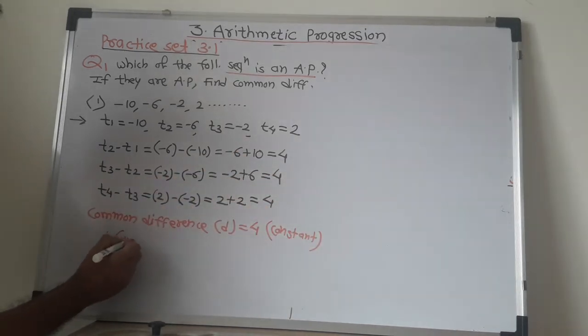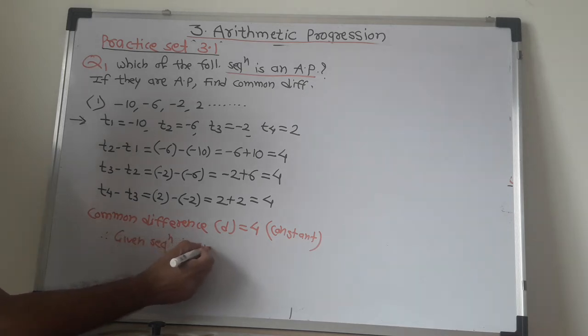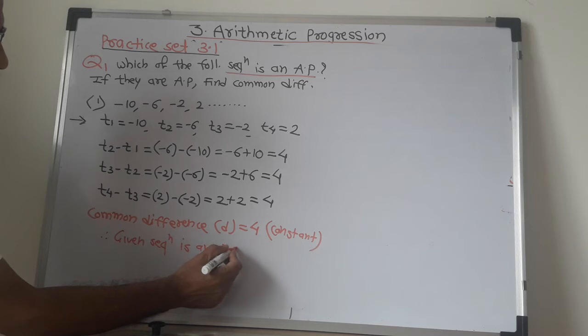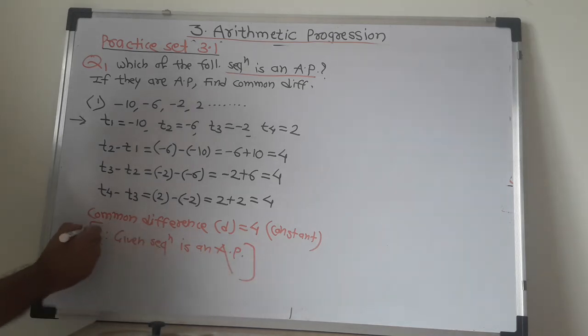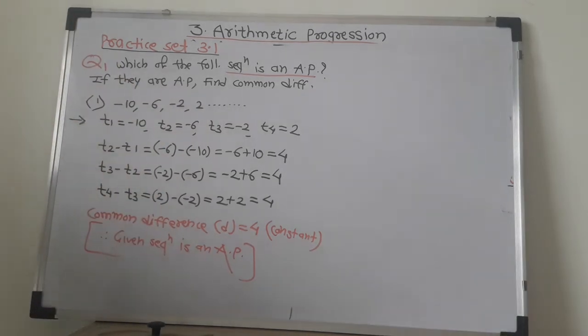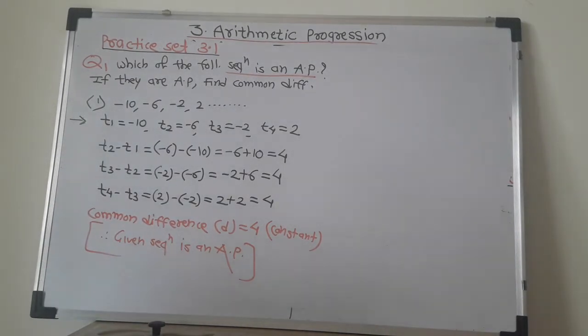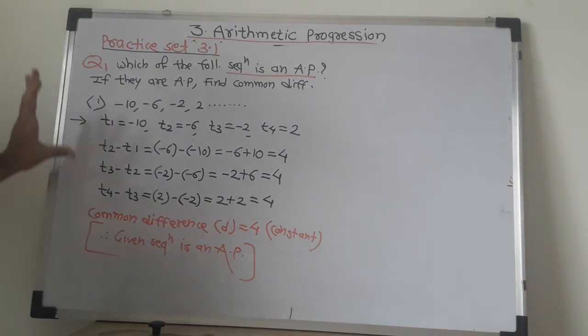Therefore, given sequence is an arithmetic progression. Given sequence is an arithmetic progression. So like this, we have to solve the remaining sum from question number 1.